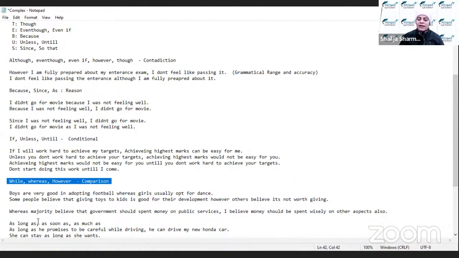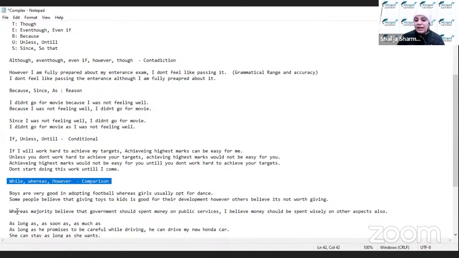कंपेयर हम कब करते हैं? When we are comparing two things or more than two things together. So we can use these conjunctions. In fact we can use these conjunctions for the writing task 2, for the introduction as well as for the conclusions, because in the introduction and conclusion sometimes we get an essay in such a way कि हमें दो categories को compare करना है कि कुछ लोग इस तरीके से सोच रहे हैं whereas others believe in such a fashion, तो हम वहां पे whereas, while and however का use बहुत आराम से कर सकते हैं.